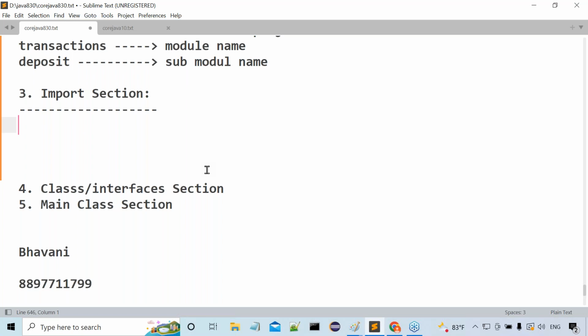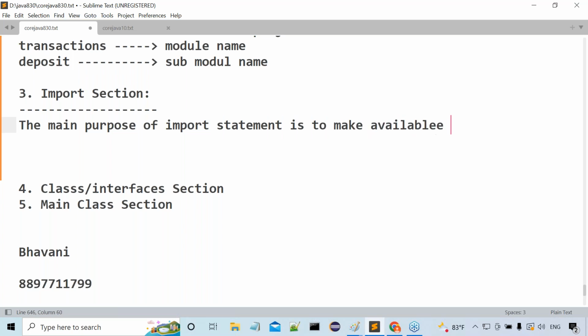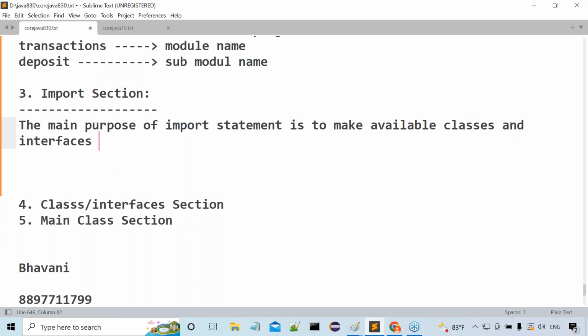The main purpose of the import statement is to make available classes and interfaces of a particular package into the present Java file.